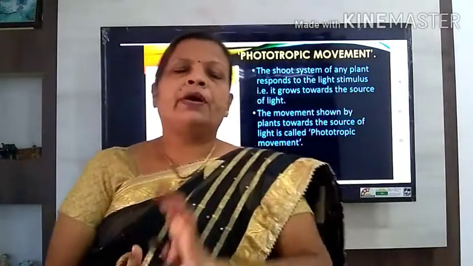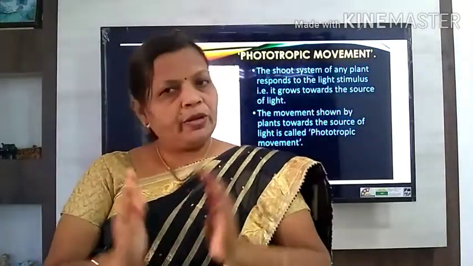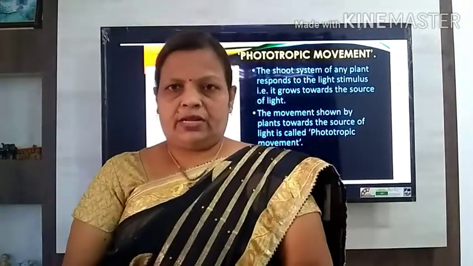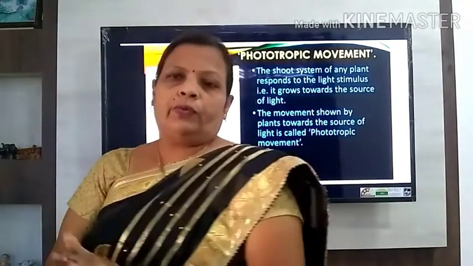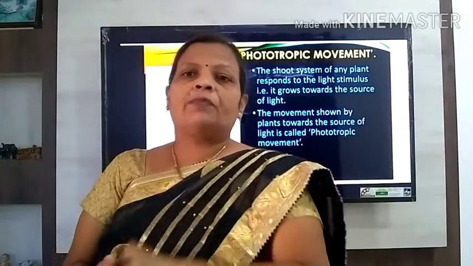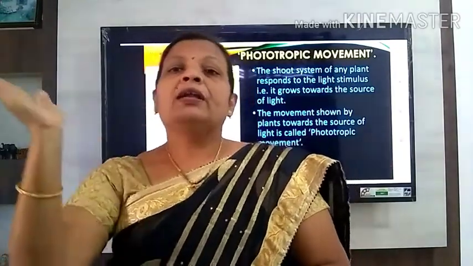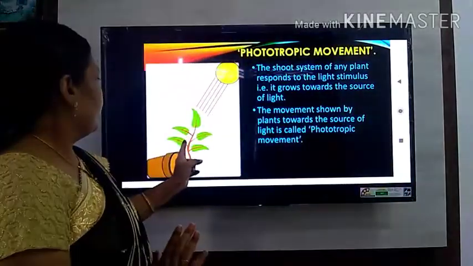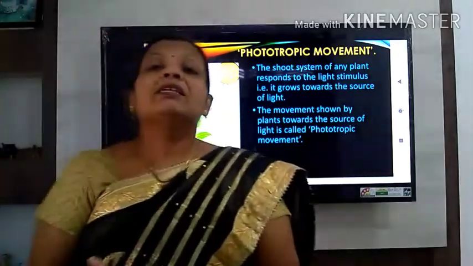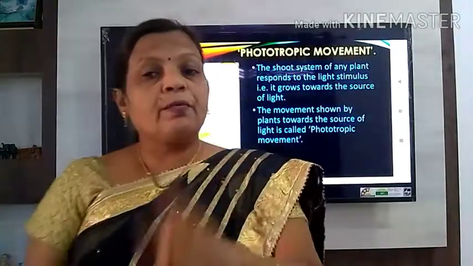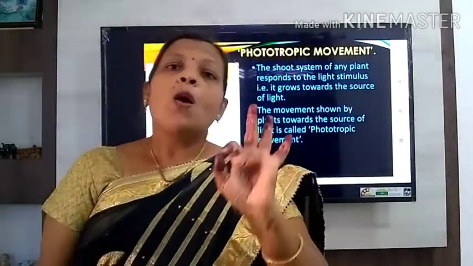If we take a potted plant, and bring it from the sunlight into the shade, and put it near a window, after 3 or 4 days we will observe that the apical meristematic tissue or apical region of the plant, or apical twig, is bending toward the direction of sunlight. Such a response given by the plant to the stimulus of light is called the phototropic movement.